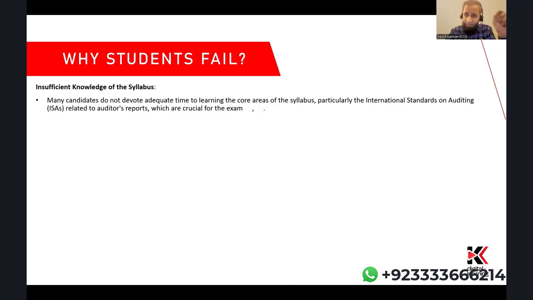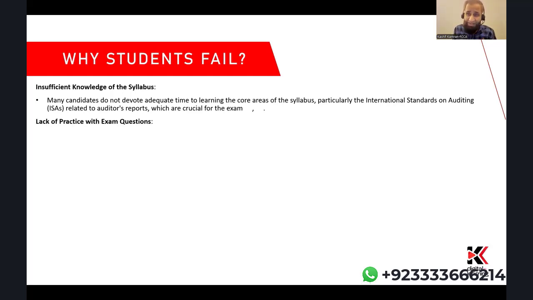Number two, sorry, number one: the examining team is very much concerned that students have very weak knowledge when it comes to the audit reporting area. There are a lot of auditing standards around audit reports. I've covered them in my classes. Be sure when you reach syllabus area E, completion and reporting, you have a very good knowledge of audit reporting, because that's the area where the examining team believe students have the most insufficient knowledge. So try to ensure you have a very strong command of knowledge, particularly around reporting in syllabus area E.